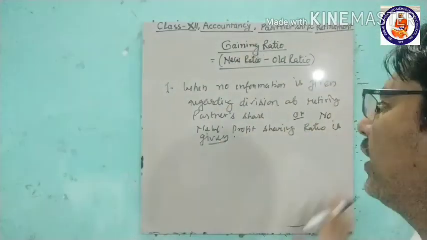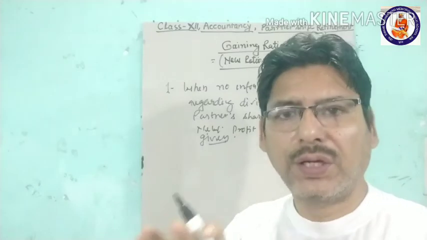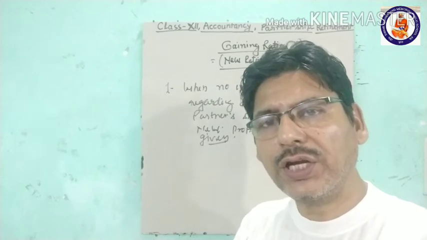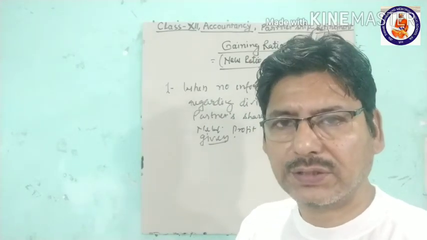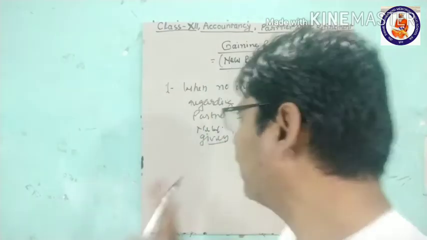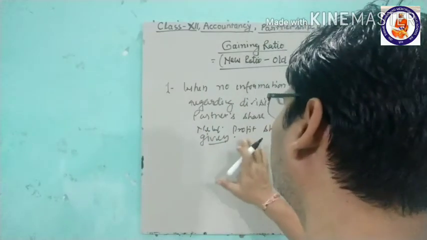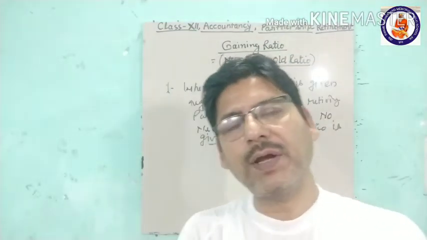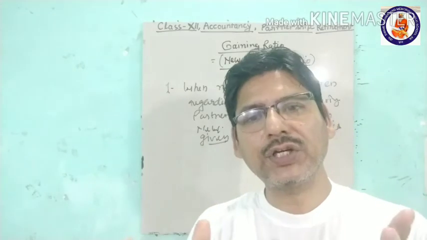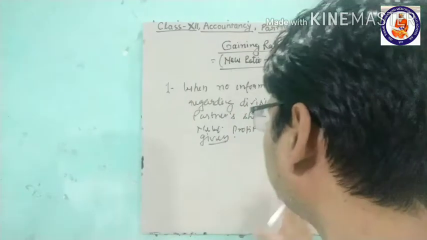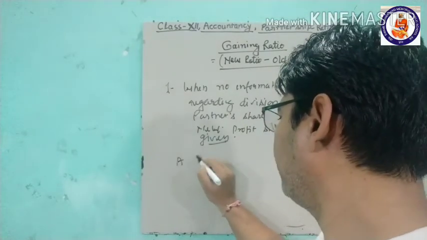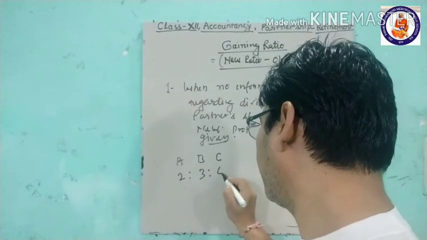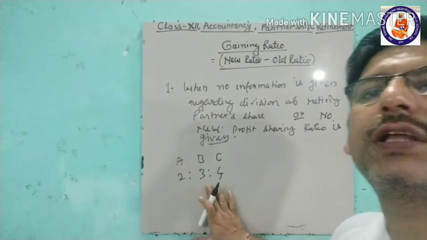In that case, the new profit sharing ratio will be the sharing ratio of the remaining partners among them. The gaining ratio will be the same as the new profit sharing ratio. For example, if A, B and C are partners, they are sharing profit in the ratio of 2, 3 and 4.